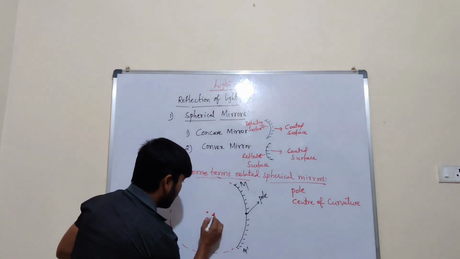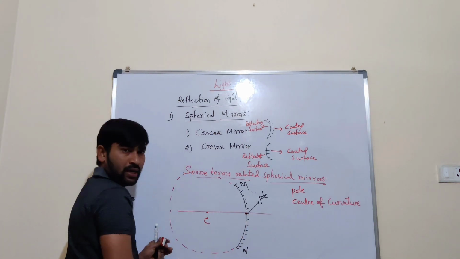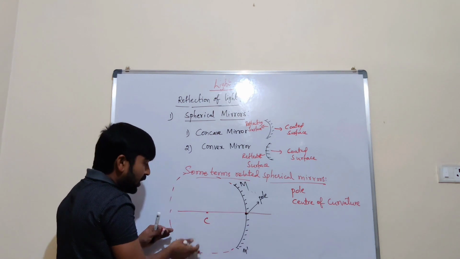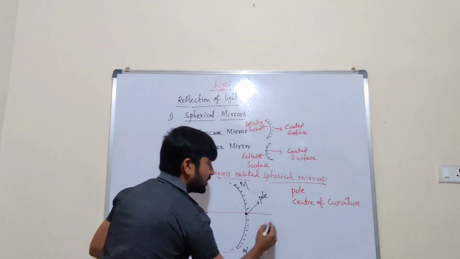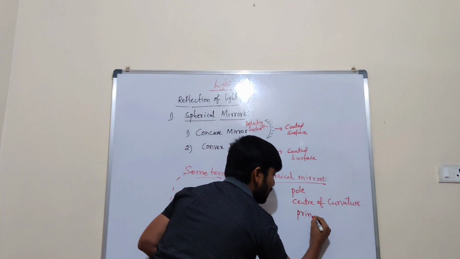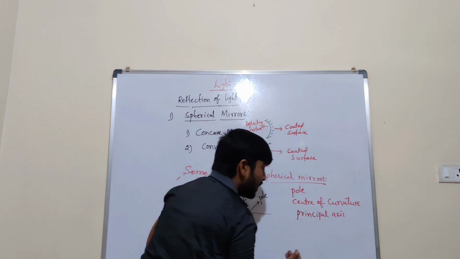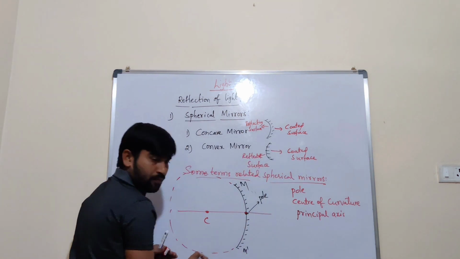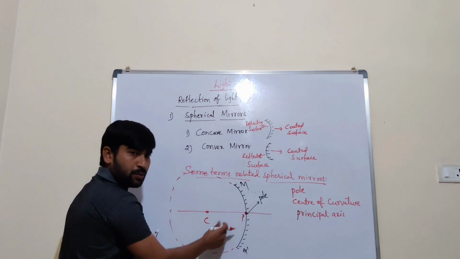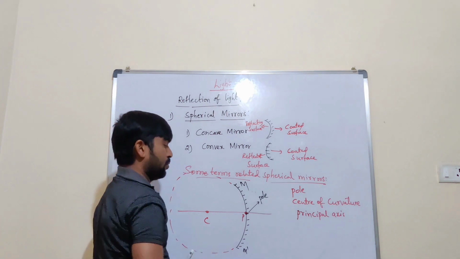And for example, this line which is joining center of curvature and pole, this we consider as a principal axis. What is principal axis? The line which is joining center of curvature and pole. Pole is indicated with P, and center of curvature is indicated with C. We already well know about it.